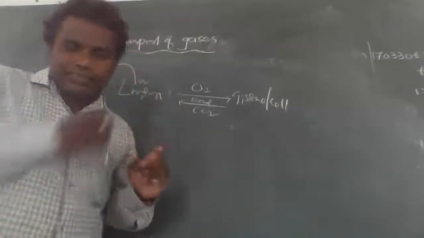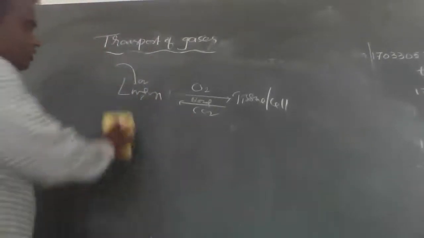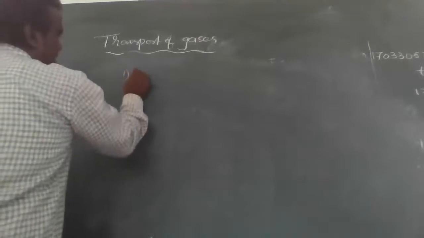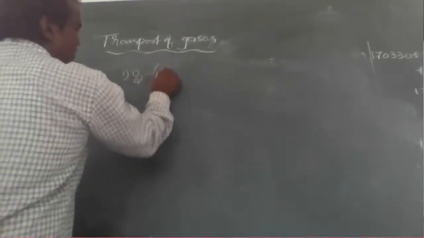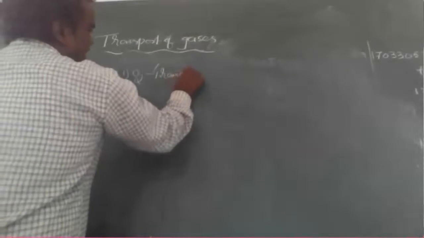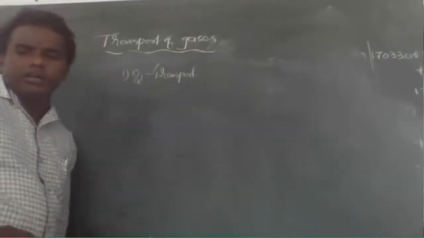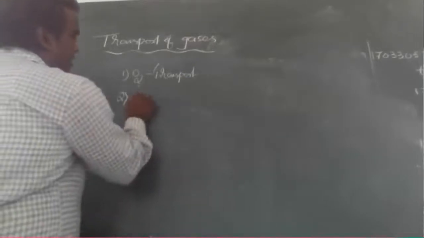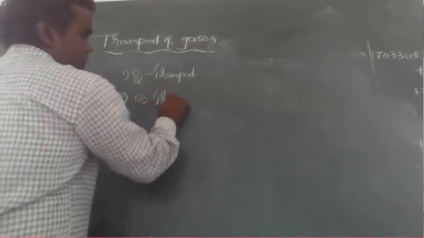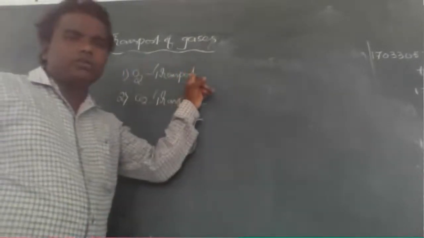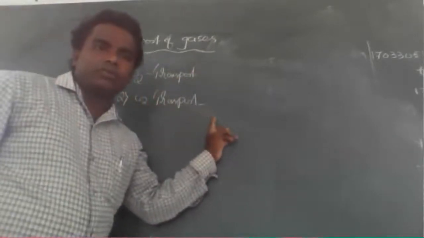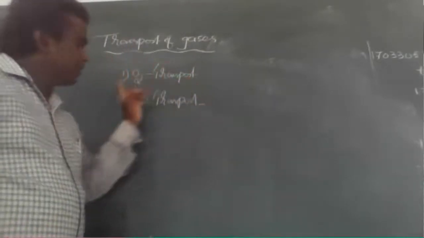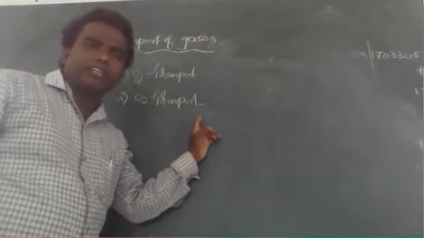Here, the transport of gases is a very important thing. How many types of transport of gas are there? Mainly two types. Number one, oxygen transport. Number two, carbon dioxide transport.